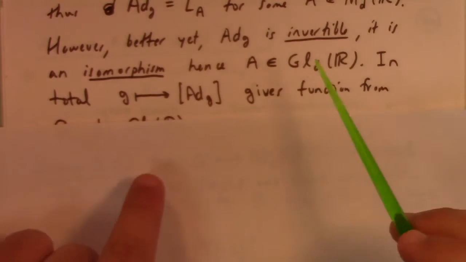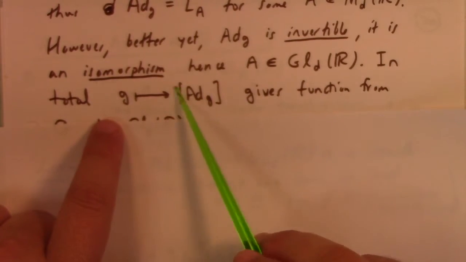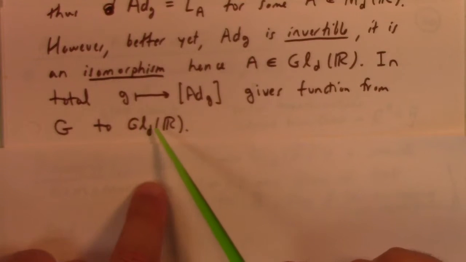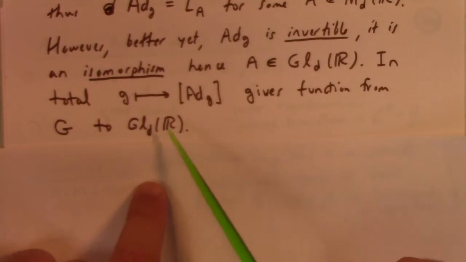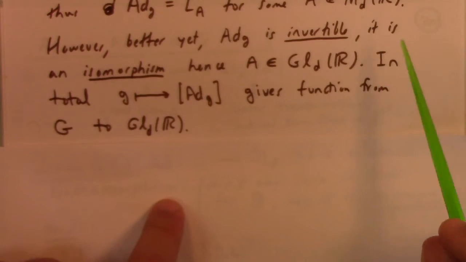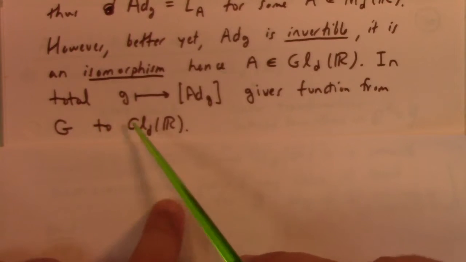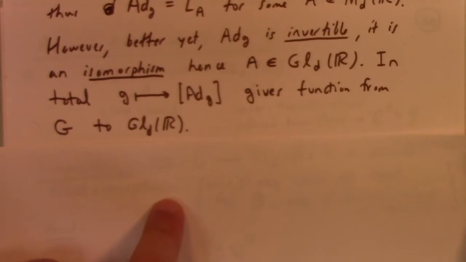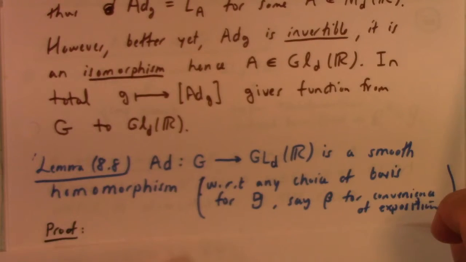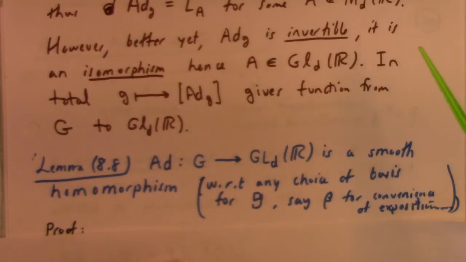So in total, the correspondence g goes to the matrix of the adjoint gives you a function from G to the d by d invertible matrices, GL_d(R). When you have a function that goes from a group to a set of linear transformations, that's called a representation, although I think the notion of representation is more general than that.